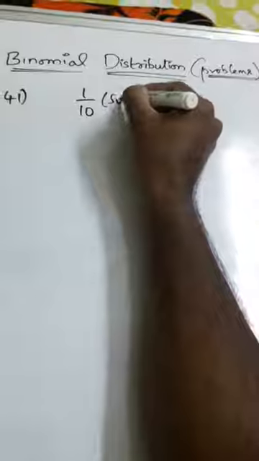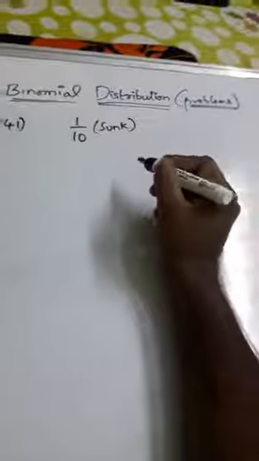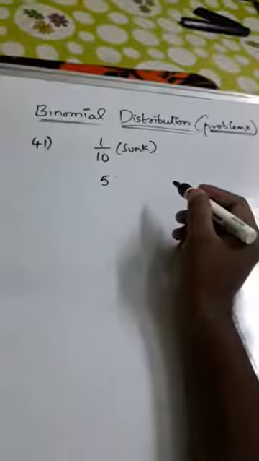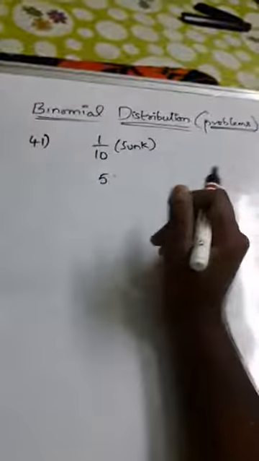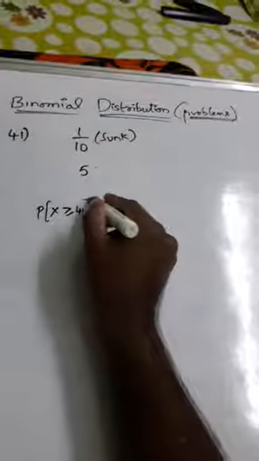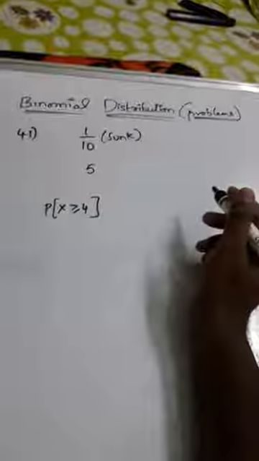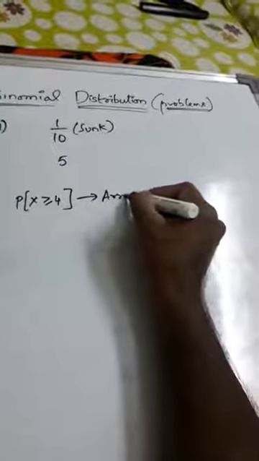So 1/10 are sunk, and 5 ships are randomly taken. Out of these 5, what is the probability that at least 4, at least means greater than or equal to, you know that guys, at least 4 will arrive safely. The probability is asked about arriving safely.